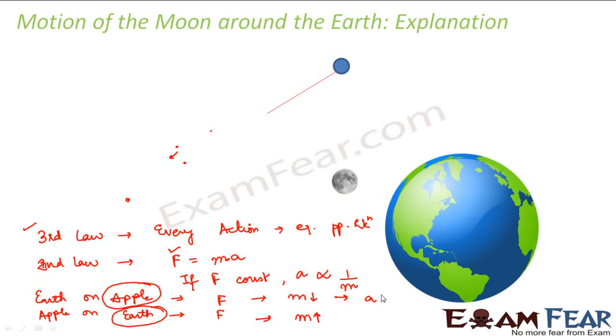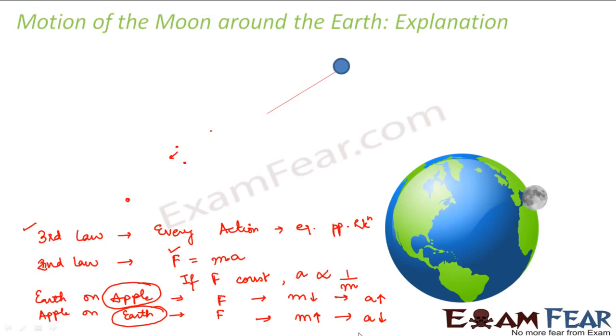Right? But in the next case, force is being applied on the earth. The mass of the earth is huge when compared to the apple. Therefore, the acceleration of the earth is very less and it is not visible at all. Therefore, any kind of motion of the earth is not at all visible. Right? So, was I able to explain what actually happens?